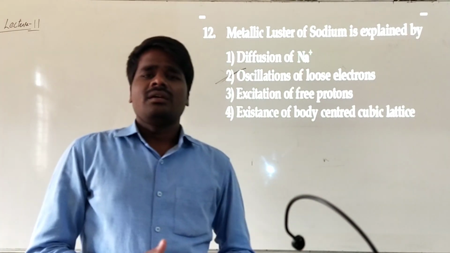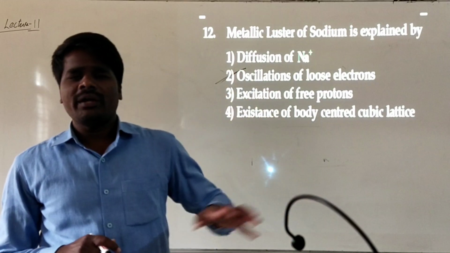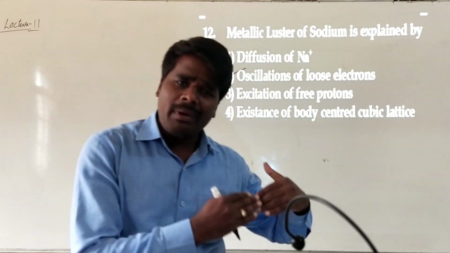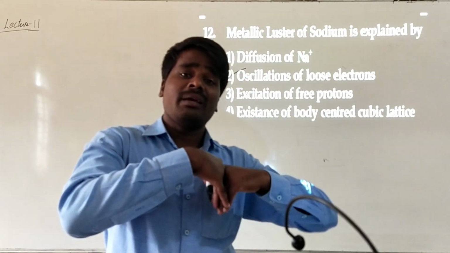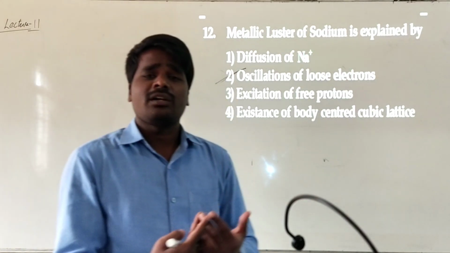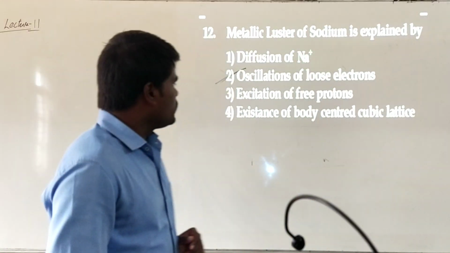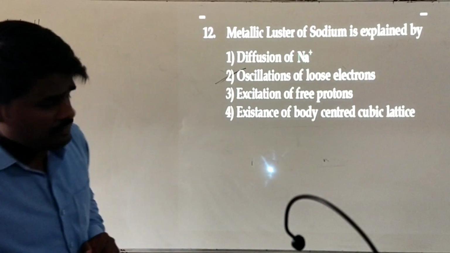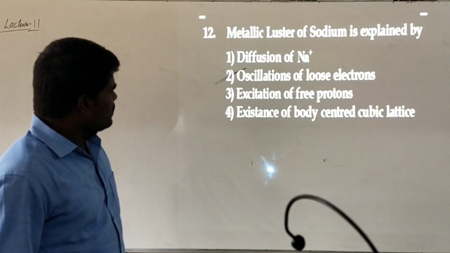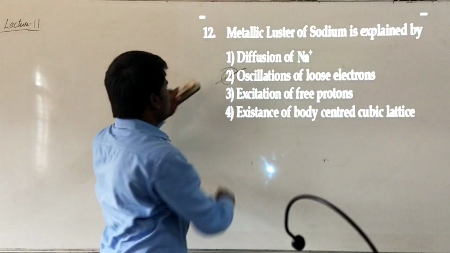When they have electrons in the valence shell which are loosely held, on exposure to light, these electrons get excited to a higher energy level, and when they fall back to the lower energy level, they emit radiation. This emission of radiation by the electrons is actually the cause of the shininess or lustrous nature of metals. Right? The answer will be oscillation. Extraction of free protons or existence of body centered cubic are not correct for this particular question.